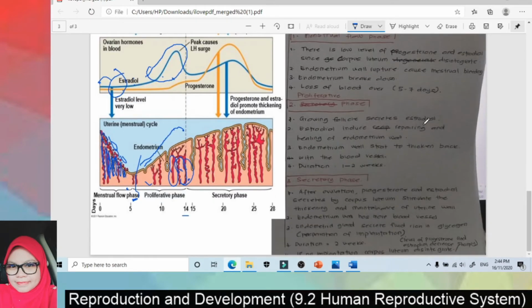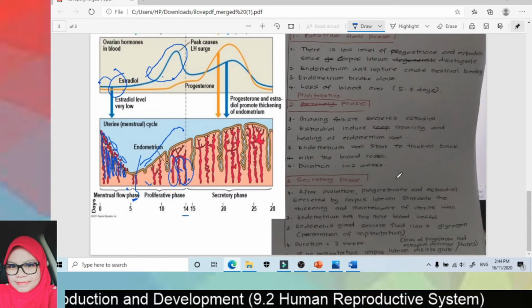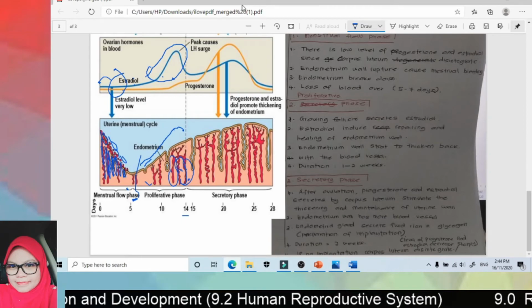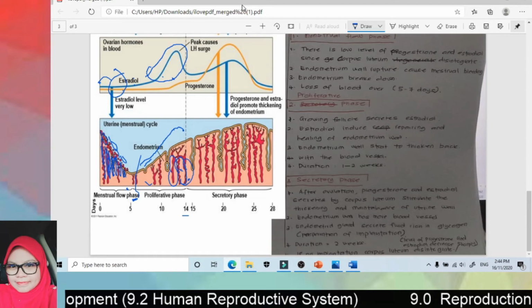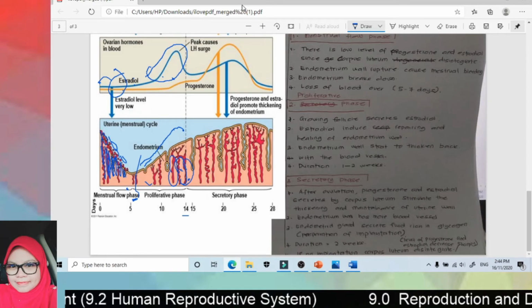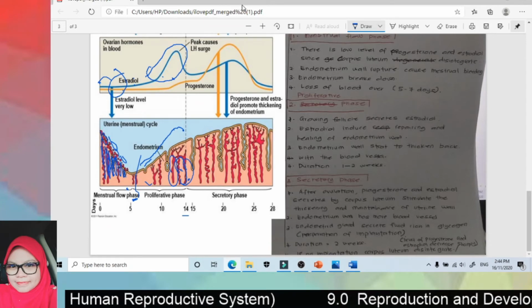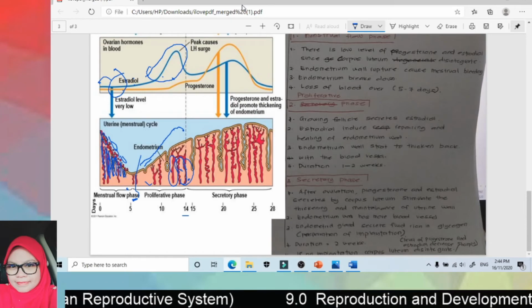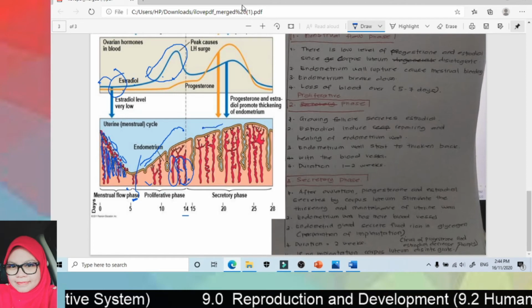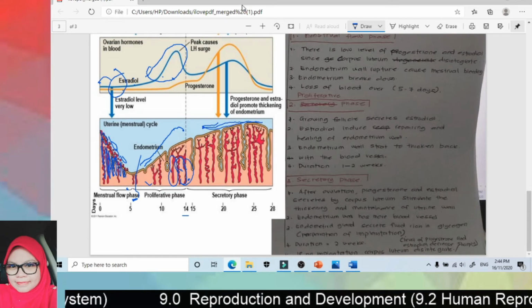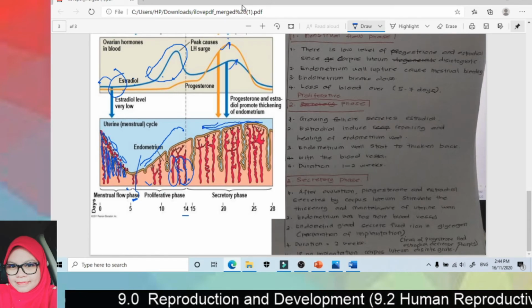Then the third phase is the secretory phase. After ovulation, progesterone and estradiol are secreted by the corpus luteum. This will stimulate the thickening and the maintenance of the uterine wall. So as you can see here, after ovulation, the level of progesterone and estrogen is high.